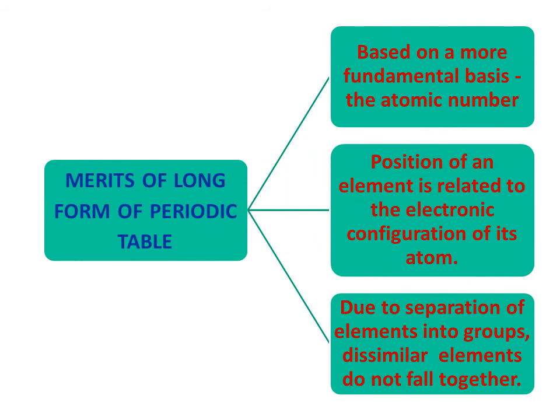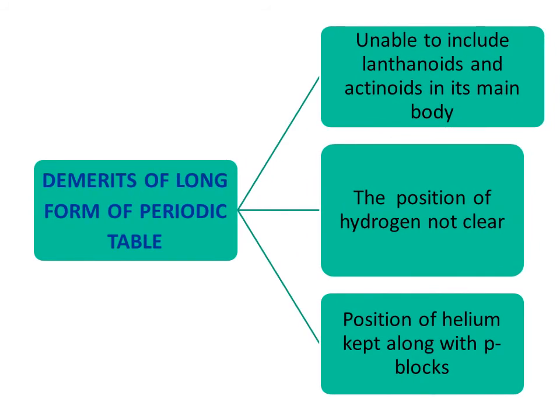And we have the merits of the long form of the periodic table. It is based on a more fundamental basis, that is the atomic number. The position of elements is related to the electronic configuration of the atom, and due to the separation of elements into groups, dissimilar elements do not get together. In spite of having many merits, it had some demerits also.